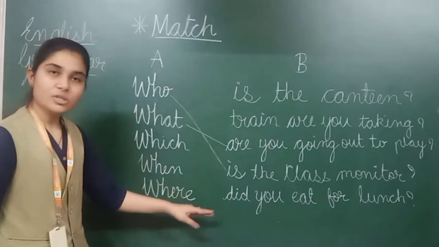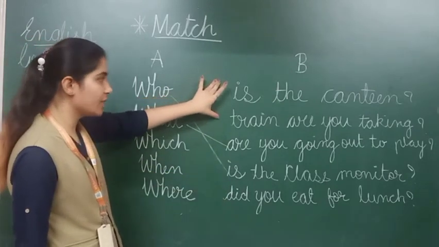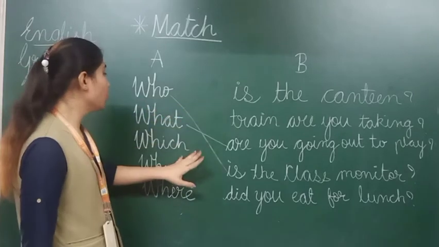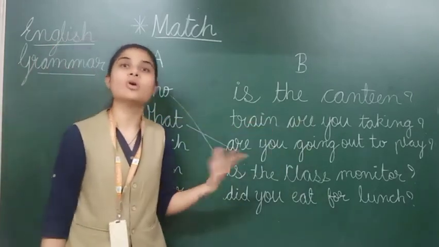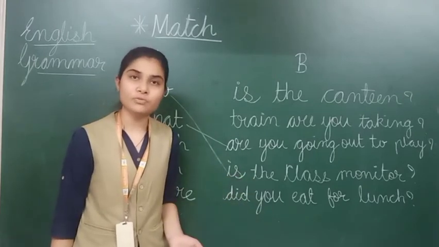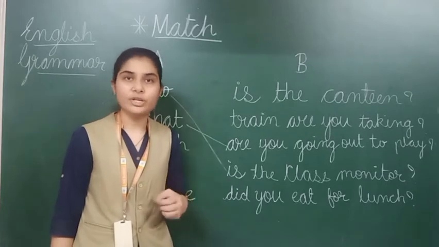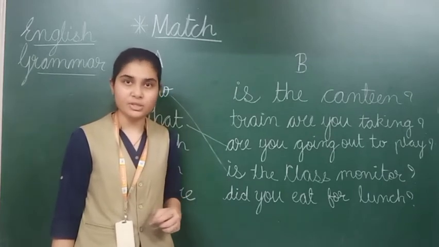So this is also not suiting with this. We have to select from this only. Which is the canteen is also not matching. So which train are you taking means आप कौन सी train लेने वाले हैं? See here, we are having various options for taking the train, right? According to our convenient time, we are using the trains, right?